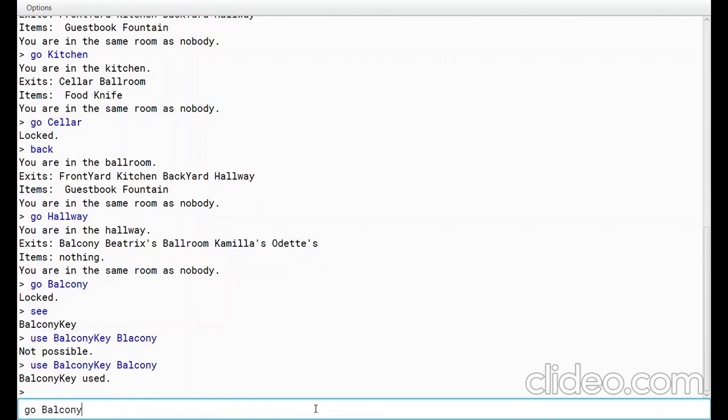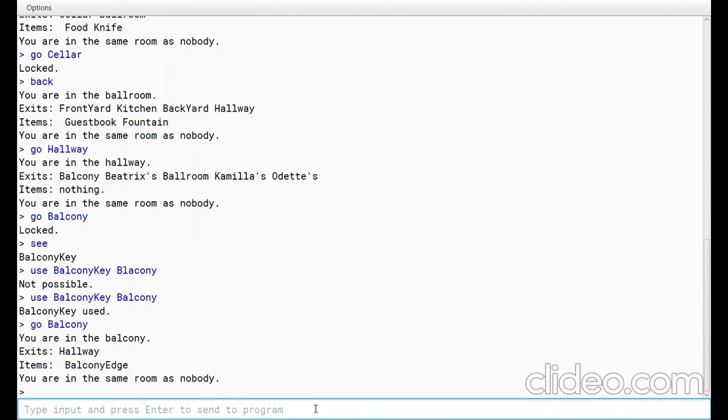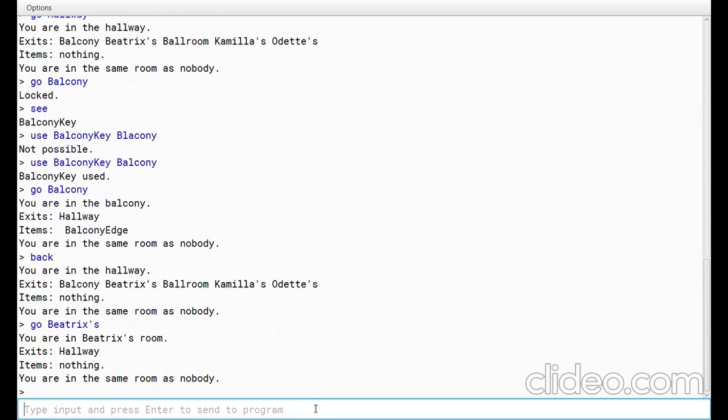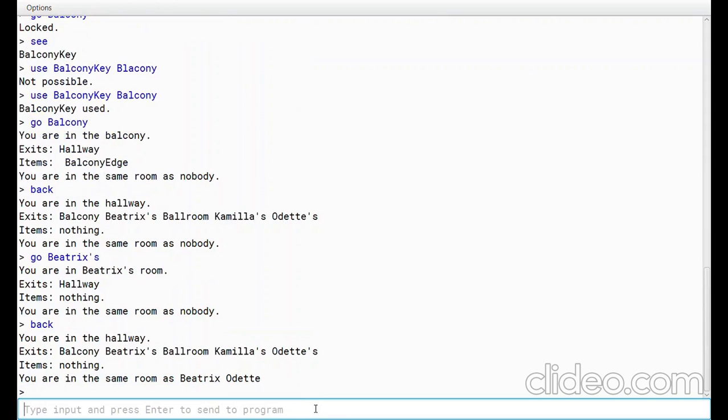Go balcony. And we're in the same room as nobody, there's just the edge. Let's probably not jump over. Let's go back. So all that's left to explore are the rooms of the girls, so let's just take them in order. Let's go to Beatrix's room. There is nothing in the room, we can just go back to the hallway and there's nobody here, so back. Beatrix and Odette are in the party apparently, yay! We're not alone. And since both of them are here, let's not make it awkward and go to Camilla's rather than Odette's.